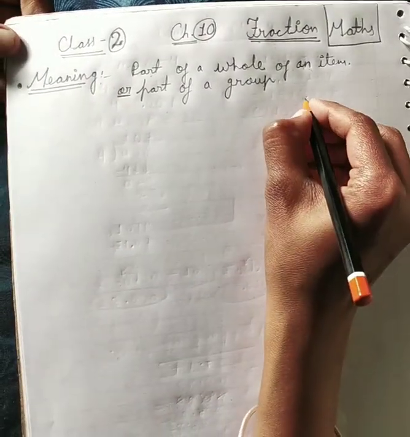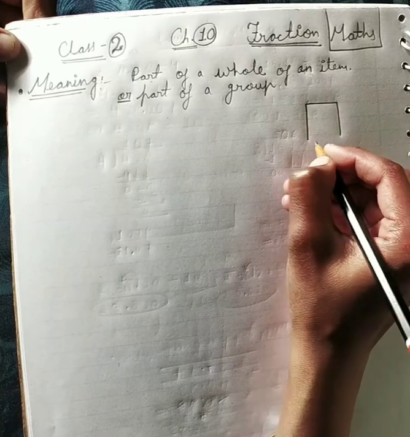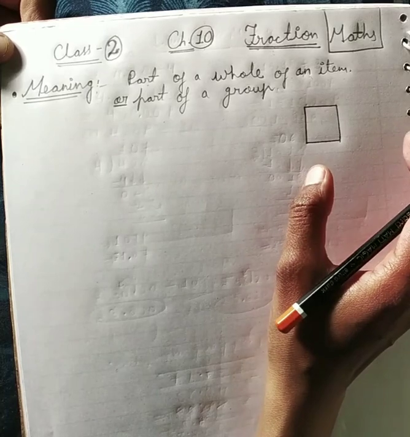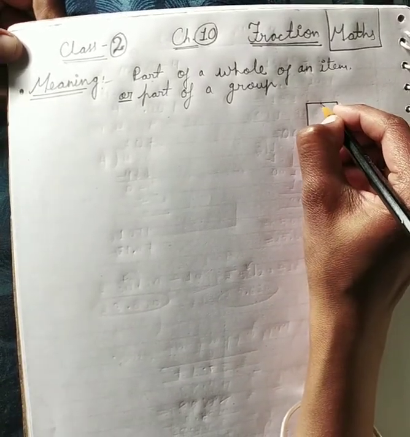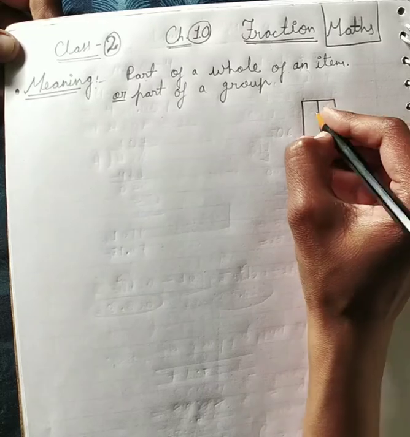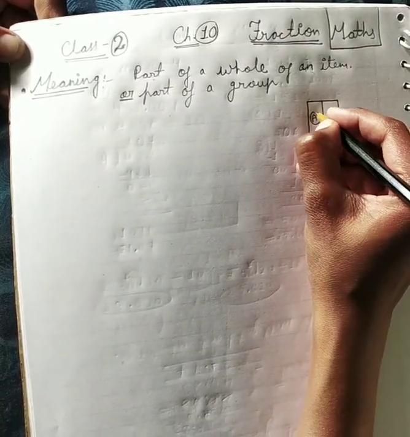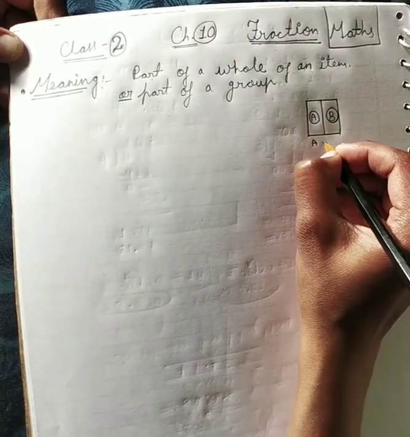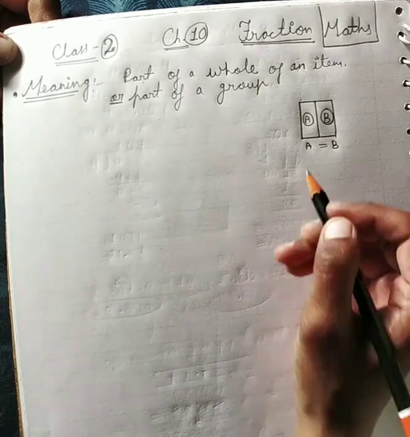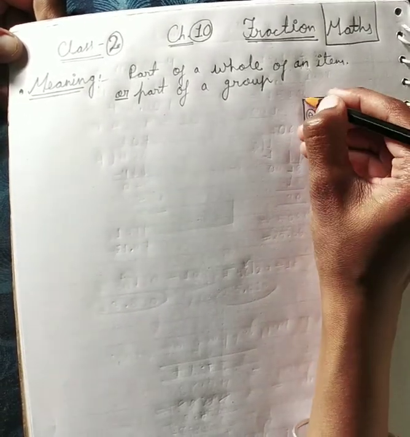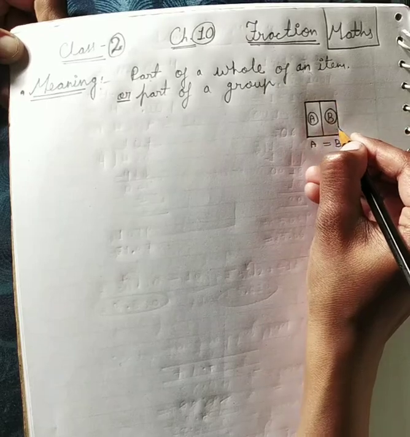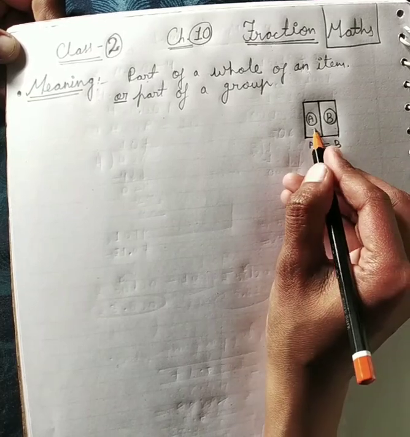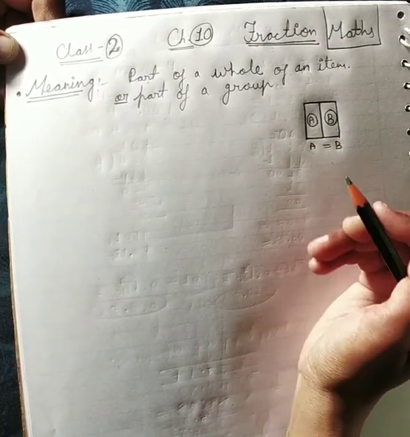Suppose this is a box, so this is a whole box. This box represents a whole, but if we divide it into two equal parts, I am calling this part A and this part B, and part A is equal to part B. This is a whole item, and I divided it into two equal parts, A and B, where A is equal to B.